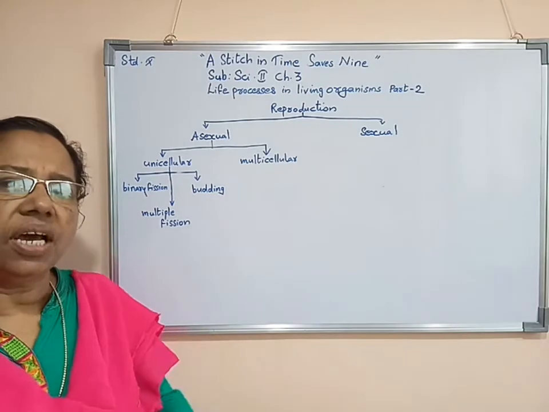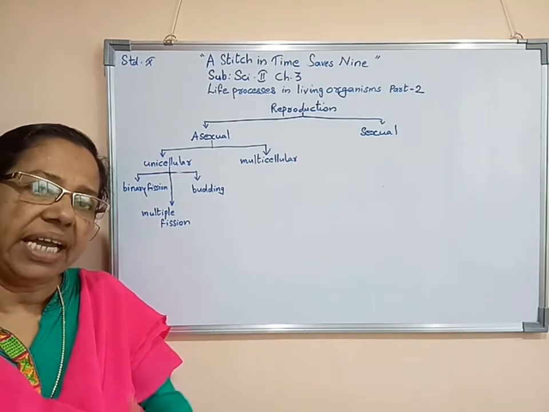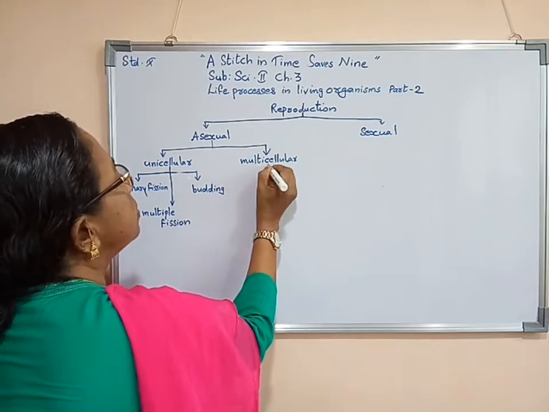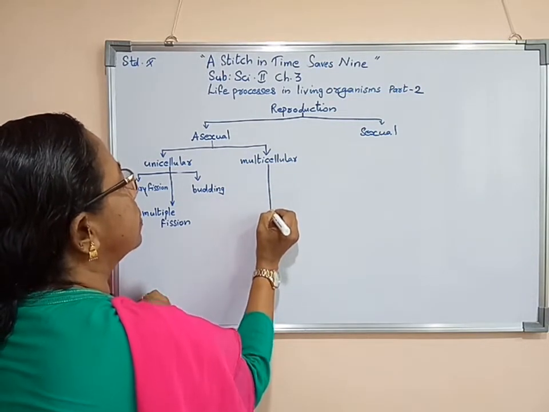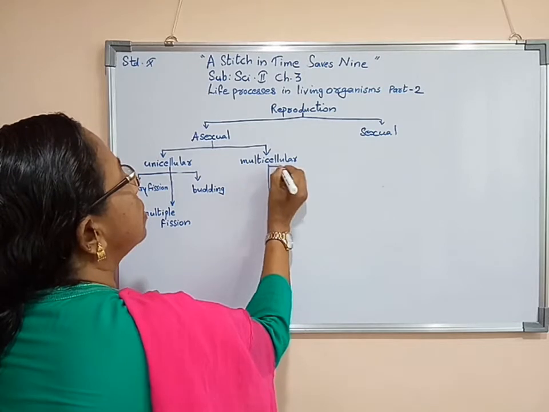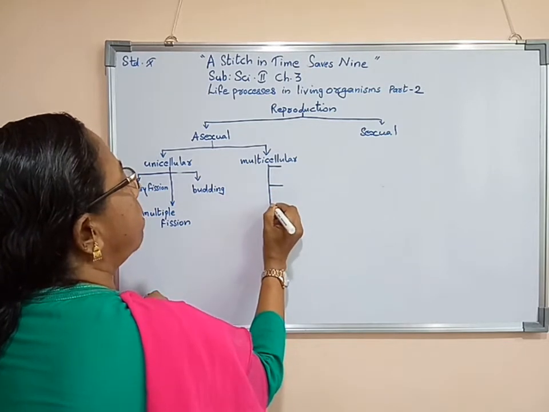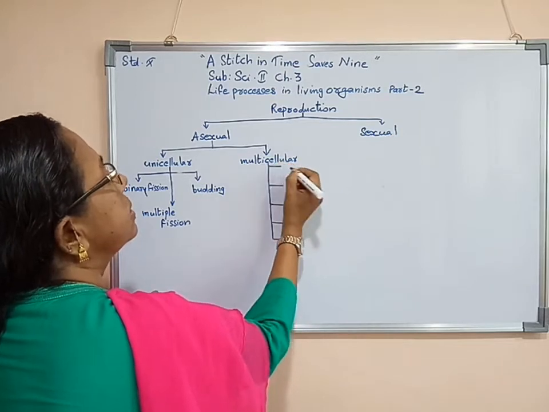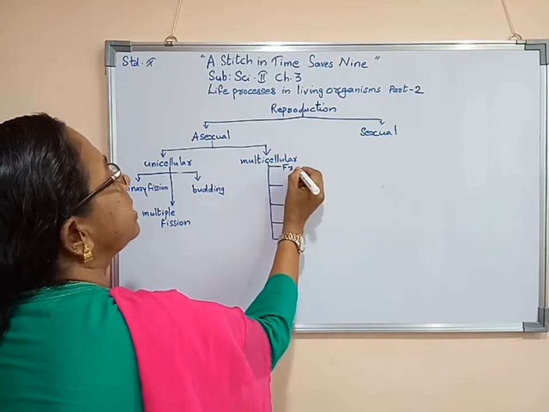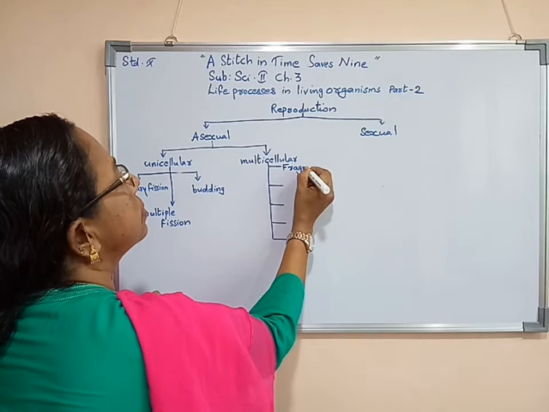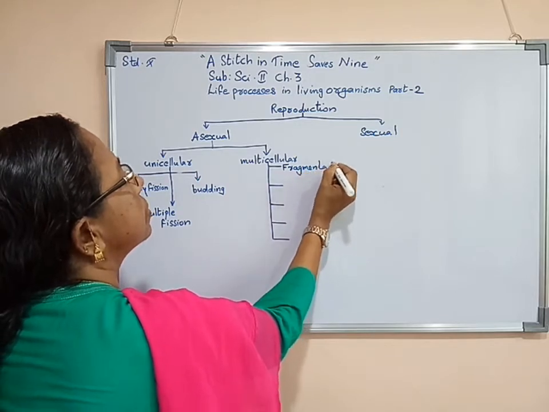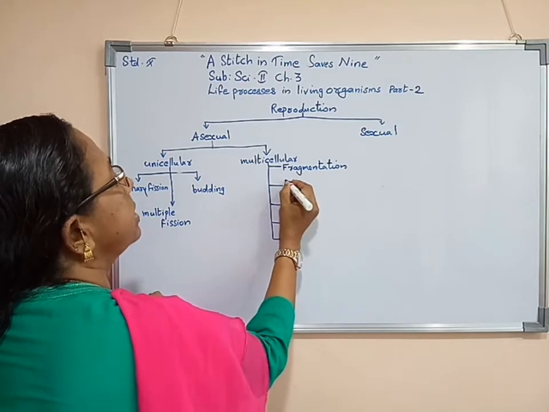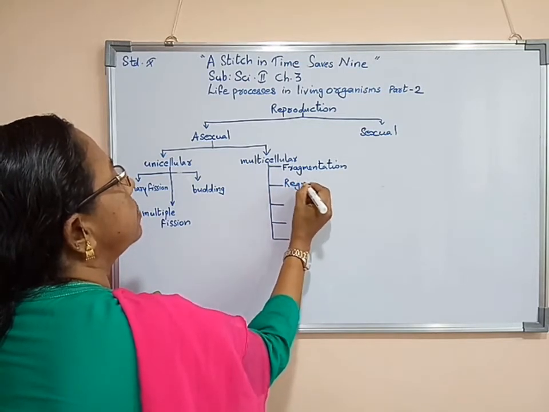Now, multicellular organisms reproduce asexually by five processes. One is known as fragmentation. Second one is known as regeneration.